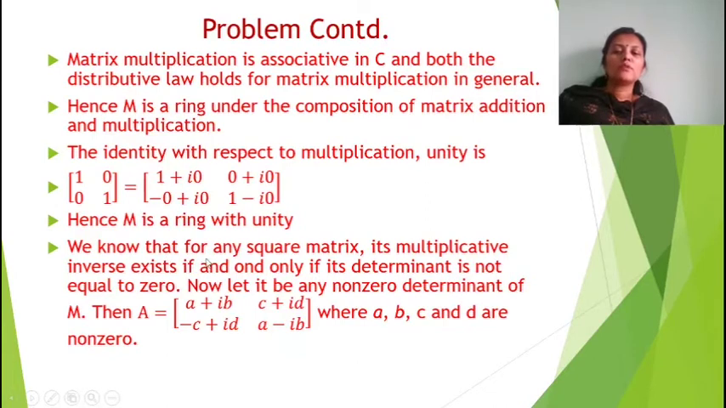Now we know that for any square matrix, its inverse exists if and only if its determinant is not equal to 0. That is a matrix property: to take the inverse, the determinant should be not equal to 0. Now let us take a non-zero element. Let A be any non-zero element which has non-zero determinant, A = [a+ib, c+id; -c+id, a-ib], where a, b, c, d are not all zero.